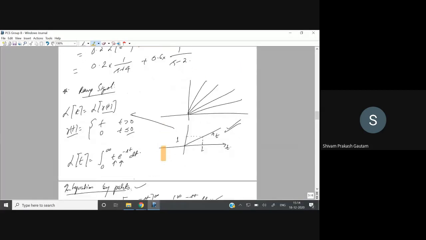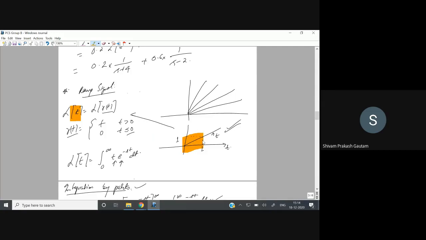Then we saw the ramp signal, that is with finite slope, and we call it a t. This is the definition of the ramp signal or unit ramp signal. Unit ramp means it has a slope of 1, a unity slope. I hope all of you know what a slope is.